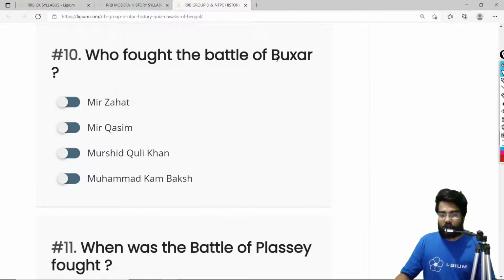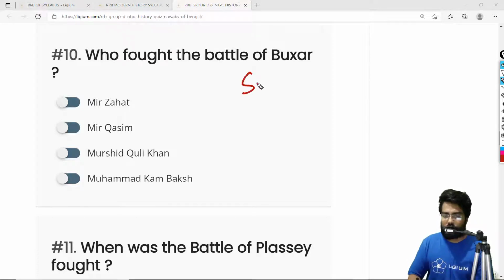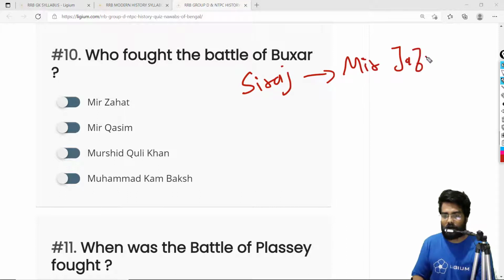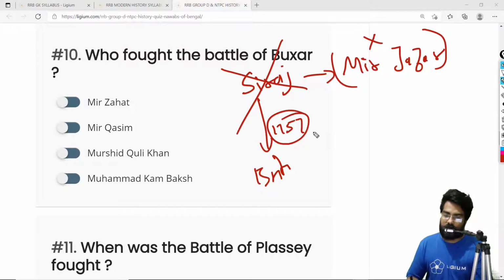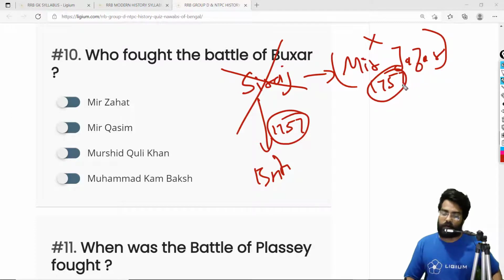Okay, who fought the Battle of Buxar? Obviously, we know this, it was Mir Qasim. The events leading to the Battle of Buxar are very simple, and let me explain this again. We have Siraj-ud-Daula, and his general was Mir Jafar. Siraj-ud-Daula fought against the Britishers in the Battle of Plassey, 1757. He was betrayed by his general Mir Jafar, and Siraj-ud-Daula was defeated and later executed. Mir Jafar became the Nawab of Bengal in 1757. Remember this, 1757.